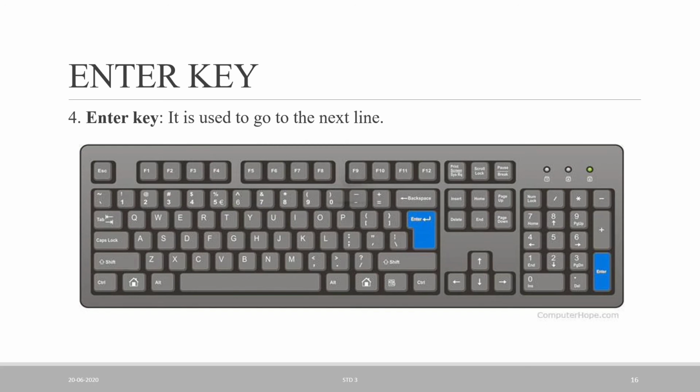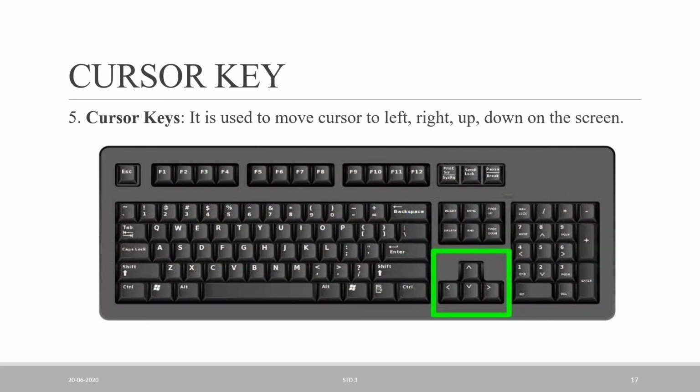Now move to the next key, the cursor key. You can see this cursor key here, the green colored box I am showing here. This is our cursor key. It is used to move the cursor left, right, up, down on the screen. You can see these arrows: up arrow, down arrow, left arrow and right arrow. These four arrows show different directions, up, down, left, right.